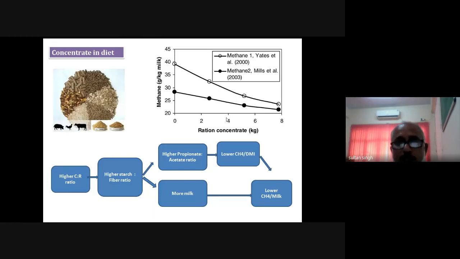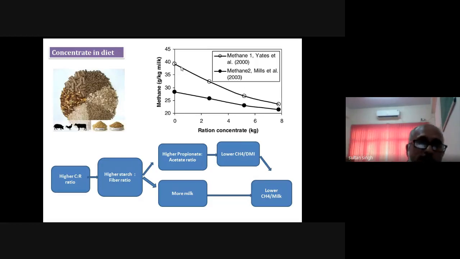So this is one of the examples here, that if you increase the concentrate in the ration, as you are seeing here, there is a reduction in the methane production per kg of the milk produced. Means if we are using 6 to 8 kg of the concentrate in the ration, then the methane production is less. And if we are using less amount of the concentrate, then the methane production is more.